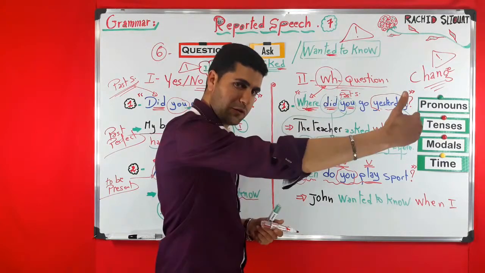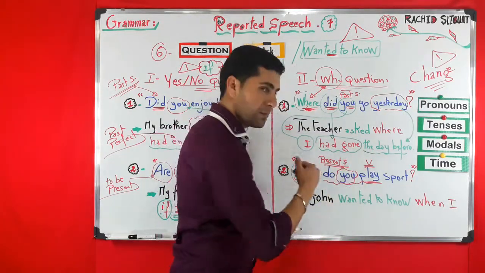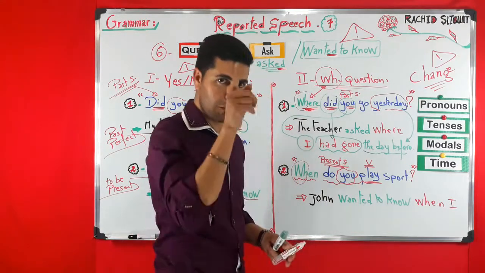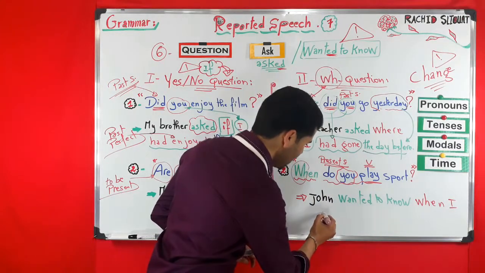In the reported speech, it becomes past simple. Play in the past simple is very simply played with ed. So John wanted to know when I played sports.